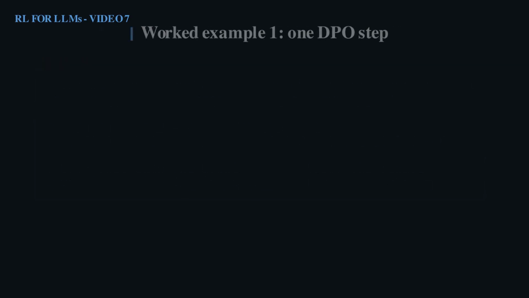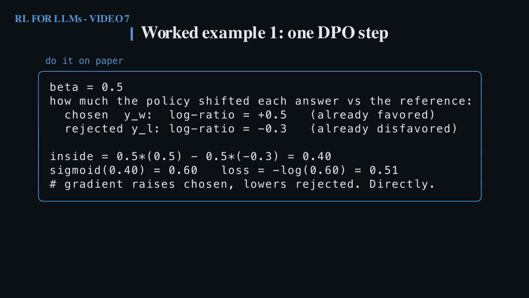Let us compute one step by hand. With beta a half, suppose the policy already leans toward the chosen answer, a log ratio of plus 0.5 and away from the rejected one, minus 0.3. The inside term works out to 0.4, sigmoid of that is 0.60, and the loss is a small 0.51. The gradient of this loss raises the probability of the chosen answer and lowers the rejected one directly, with no sampling and no reward model anywhere in sight. Notice the reference model is what stops it from just inflating every probability.